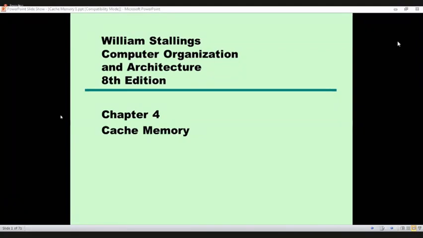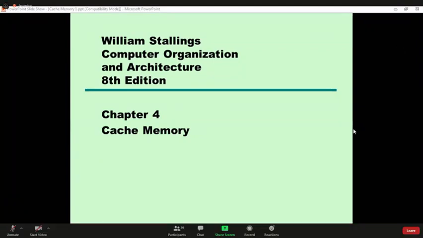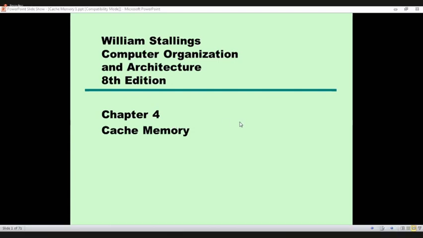Memory. The reference material is William Stallings' Computer Organization and Architecture, but not the 8th edition. There is a newer version than 8, but anyway, this slide is taken from the 8th edition. Now I'll share the material also. I have a PDF copy of this book. I'll share it with you, and then you can use it.